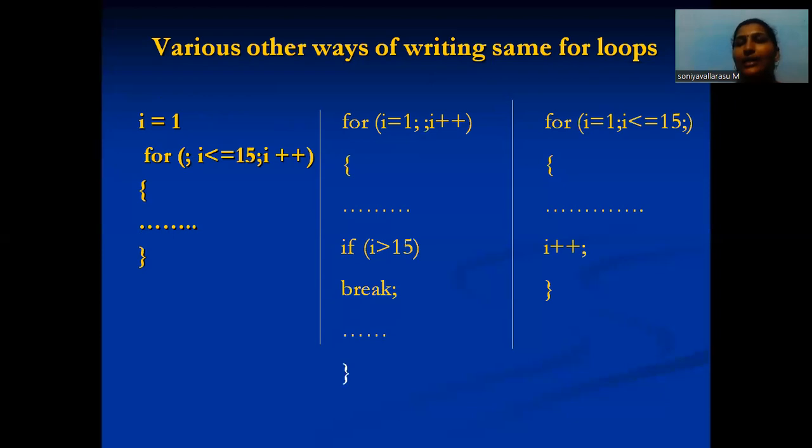The loop is processed until I reaches 15. Similarly, for I equal to 1, I plus plus, when I is greater than 15 the for loop stops. Another is for I equal to 1, I less than or equal to 15, which is incremental order.